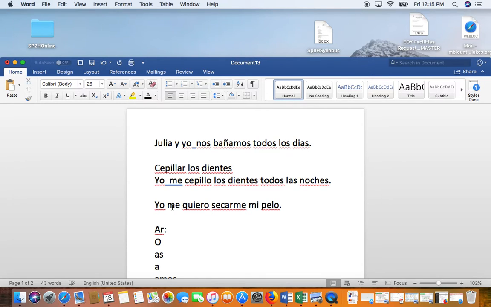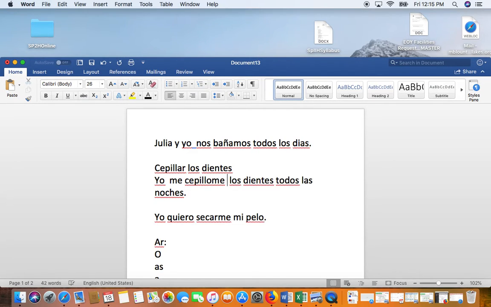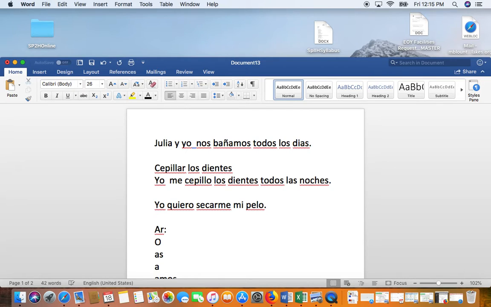So you pick here or here. Why? Because there are two verbs, okay? Now, can I do the same thing here? Like I can put it in here or here? No, you can't, because in this sentence, it's only one verb. You only do this when there are two verbs in the sentence.